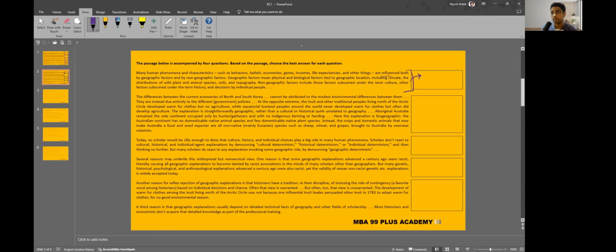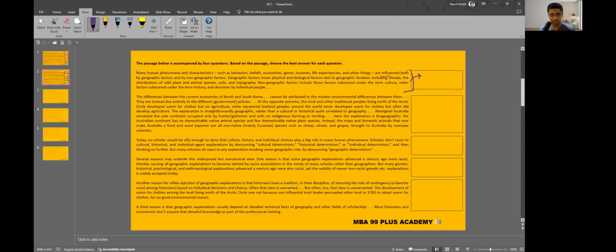Why are we doing so? Because we are just making a mental map here. It's not writing long sentences, mind you. It is just creating some roadmap for you to follow so that when you go to the questions, you know exactly where to look for. Having said that, let me get started.